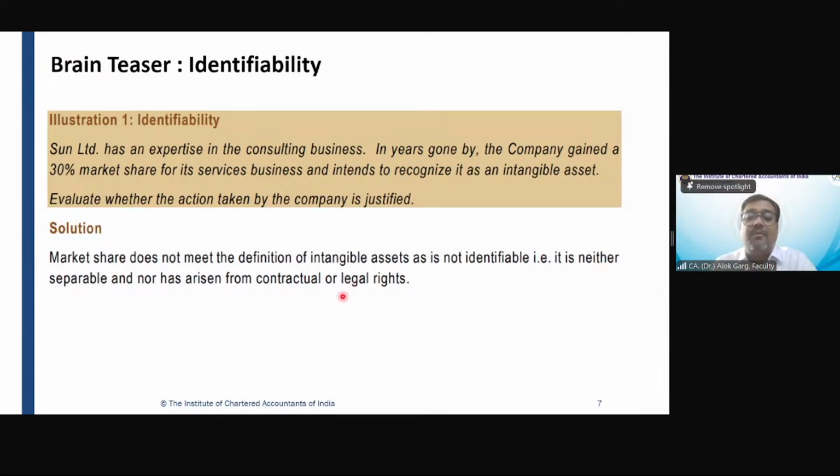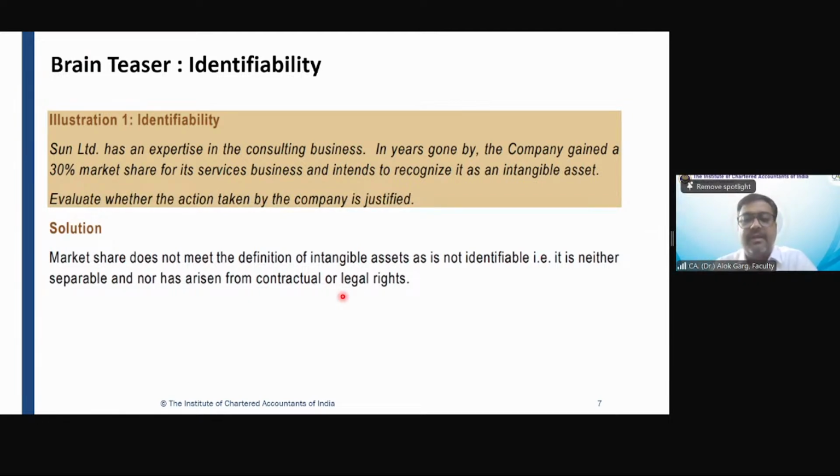So non-compete fee, like in the case of a franchisee business. When you are taking a franchisee of any company, like Ashirwad Atta from ITC, these companies have some distributors, right? And every distributor has some area allocated.